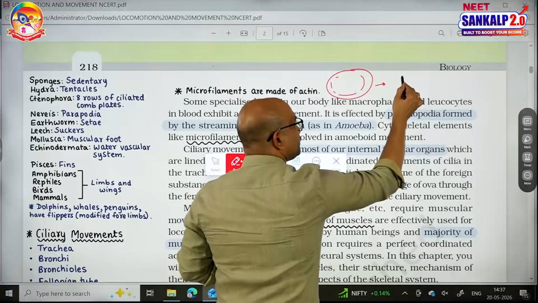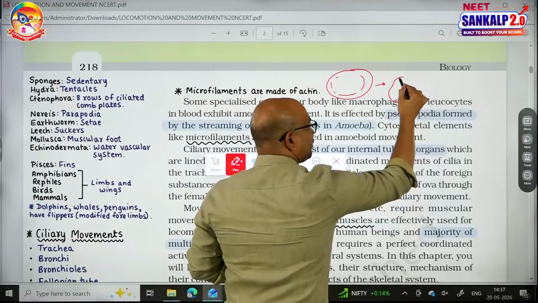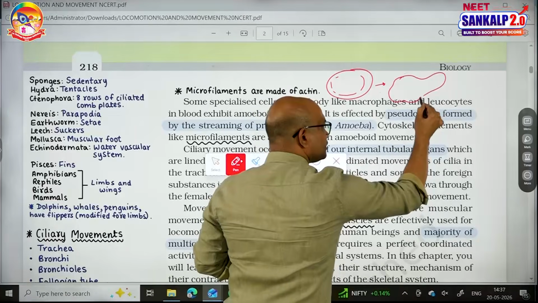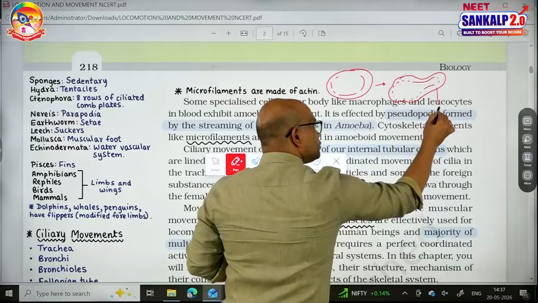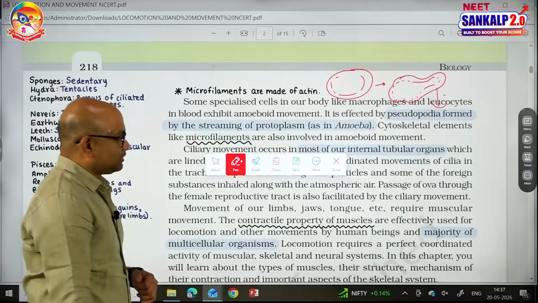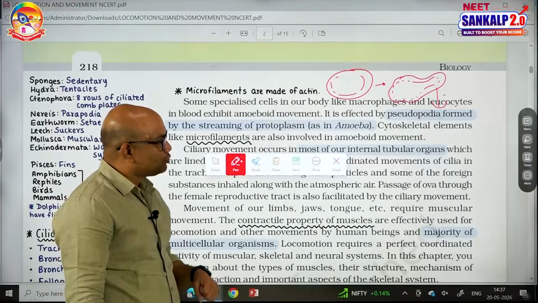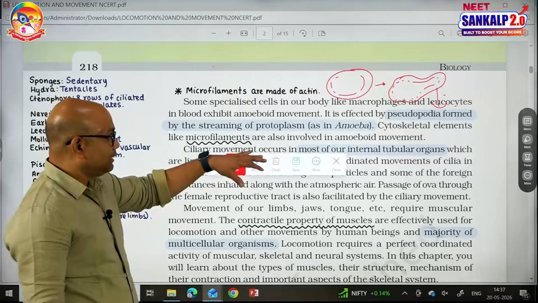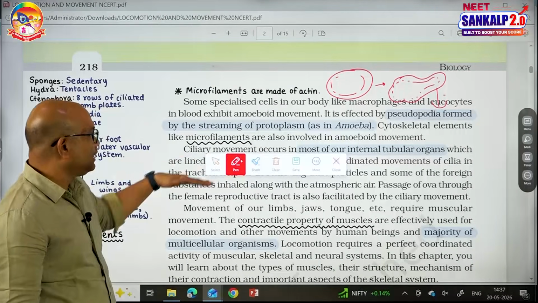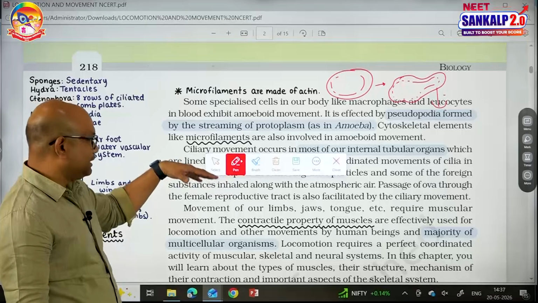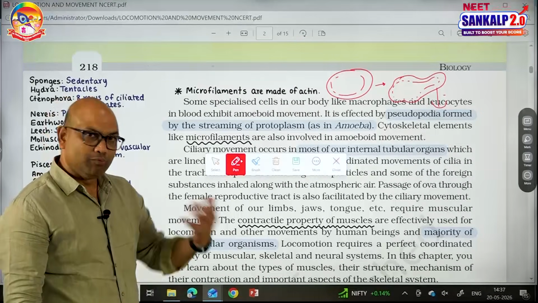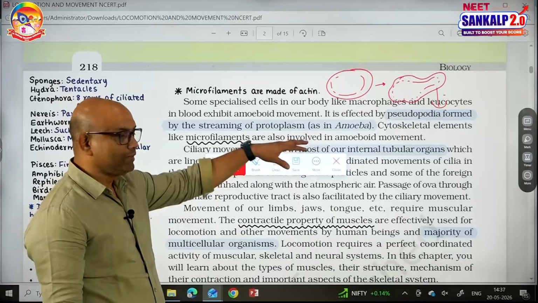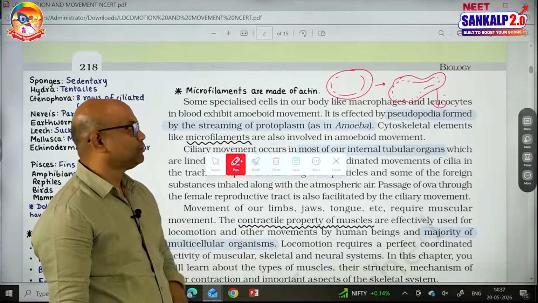The streaming of the cytoplasm can cause a temporary outgrowth, which is said to be pseudopodium. So the movement performed with the help of pseudopodium is called amoeboid movement. In our body, amoeboid movement is exhibited by the macrophages and leukocytes. So human body cells showing amoeboid movement come under macrophages and leukocytes.